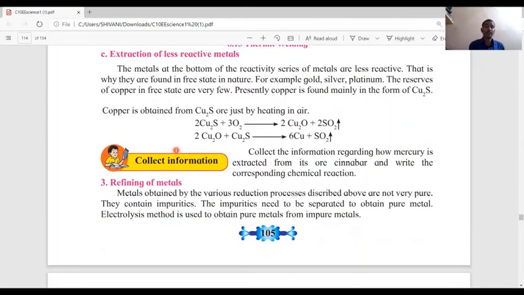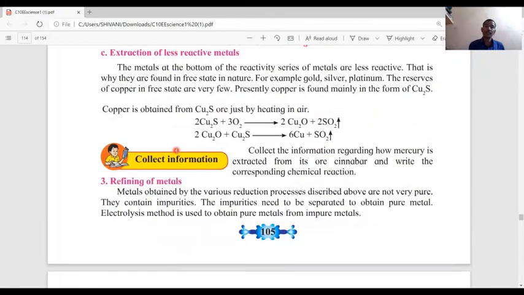Refining of metals. Metals obtained by the various reduction processes described above are not very pure. They contain impurities. The impurities need to be separated to obtain pure metal. The electrolysis method is used to obtain pure metals from impure metal.